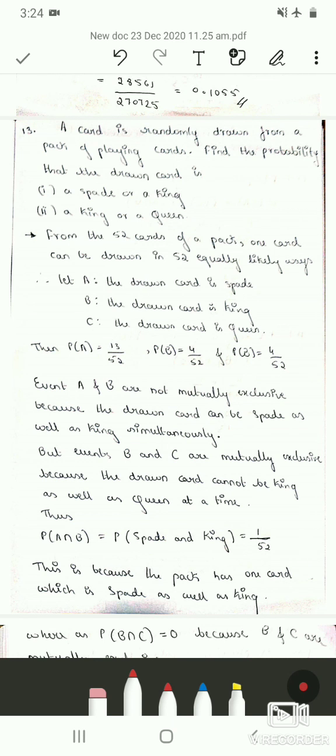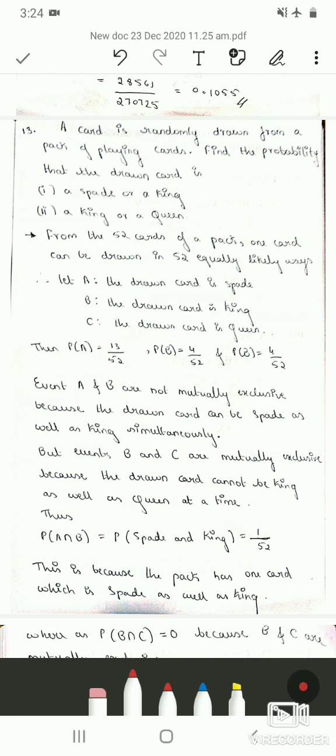Here we have considered 3 events. The probability of event A, that the card drawn is a spade, is 13 by 52. There are 13 spade cards, so M is 13 and N is 52. Therefore probability of A is 13 by 52. Probability of B is 4 by 52 because there are 4 kings in a pack of cards. Similarly, the probability that the card drawn is a queen is again 4 by 52.